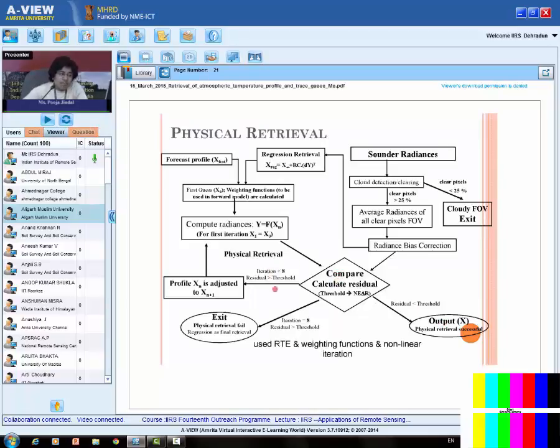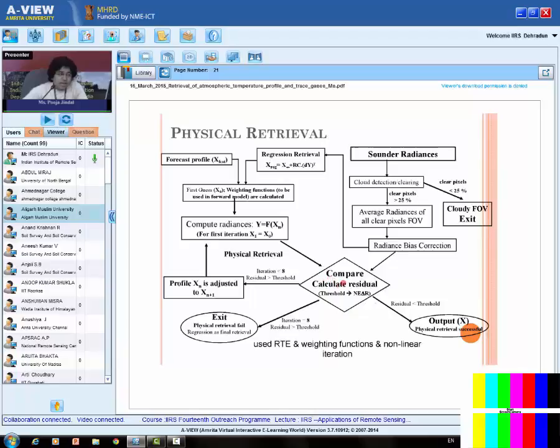But what if my residual is greater than threshold? Then we will adjust the temperature profile from x_n to x_n+1. Then again compute the radiances. And here again we will compare it with the satellite radiances. So if residual is less than threshold, we will come out and say the physical retrieval is successful. But if again my residual is greater than threshold, we will again go back and adjust the profile and compute the radiances. Now this cycle will go on until the iterations are 8.